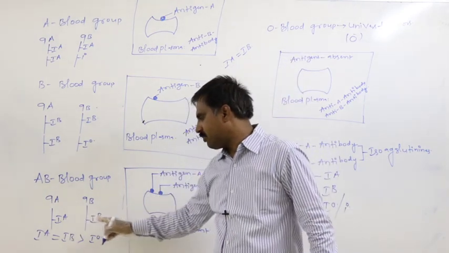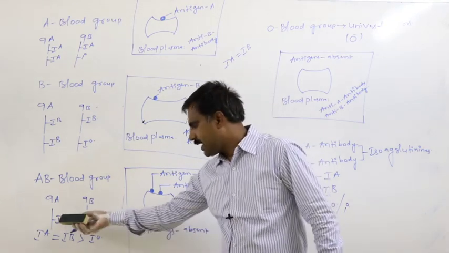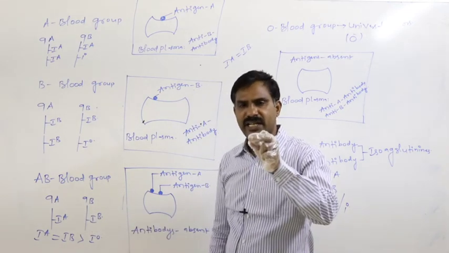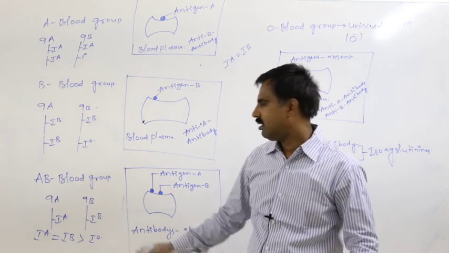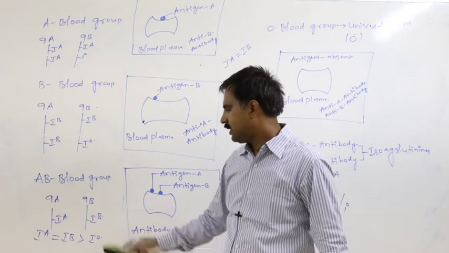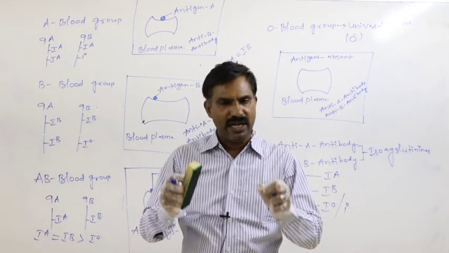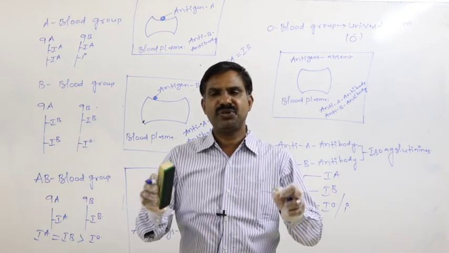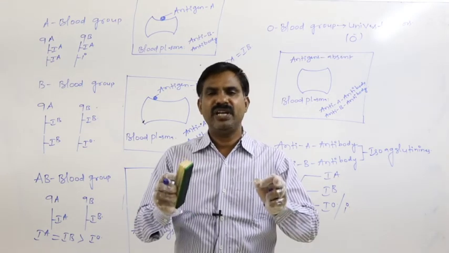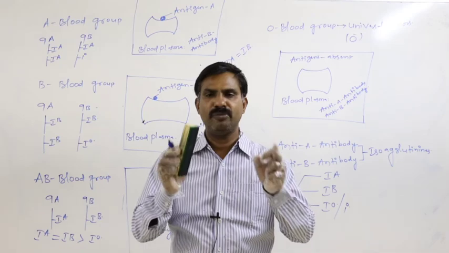Definitely IA is the dominant allele, IB also a dominant allele. These two dominant alleles, whenever they occur on a homologous pair of the chromosome, do not show their effect over one another. They never show their influence over one another. They freely express their characters. Then that is said to be codominant.